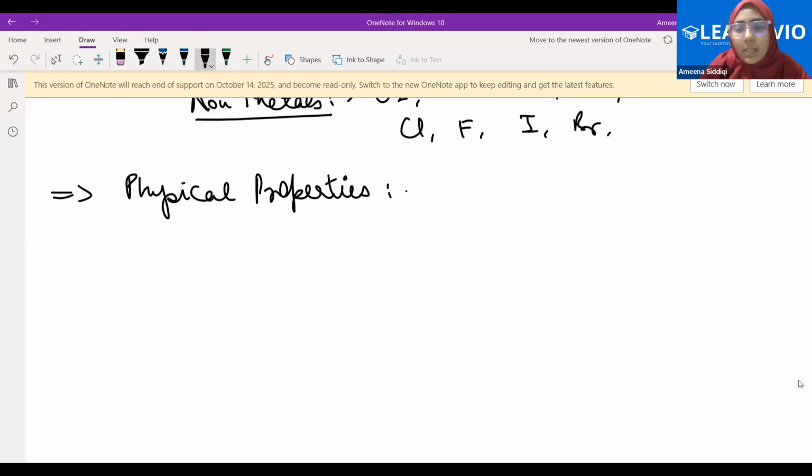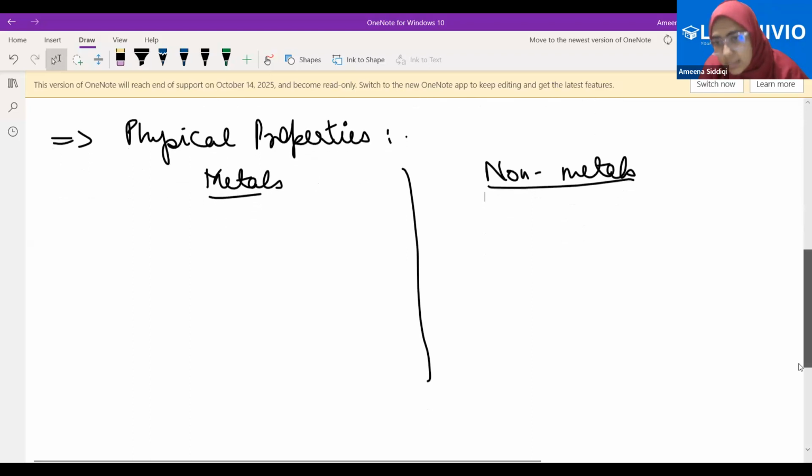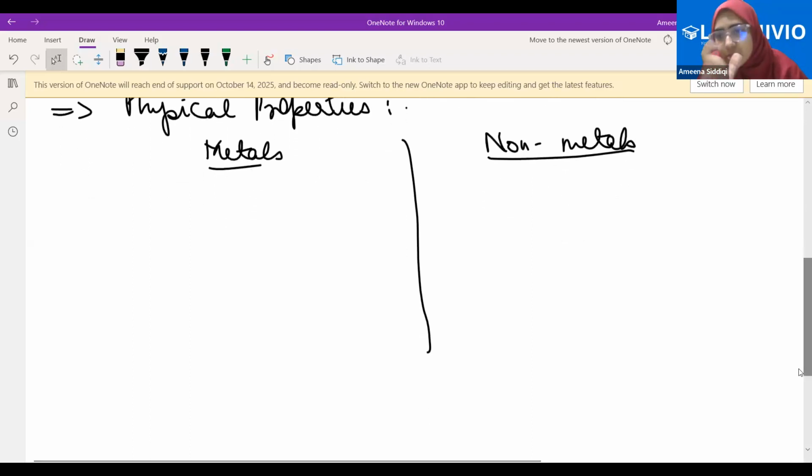Physical properties. Okay, so we'll be having a table here, metals and non-metals. Before discussing these, I would want to tell you one thing: whenever we are discussing the properties, we always use the phrase "generally", because there are some or many exceptions.